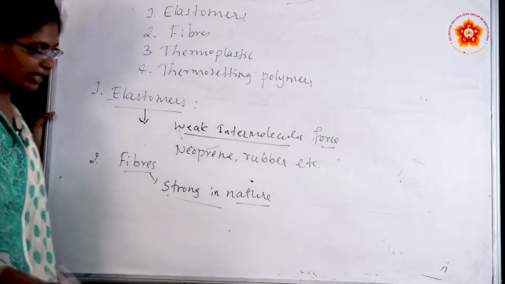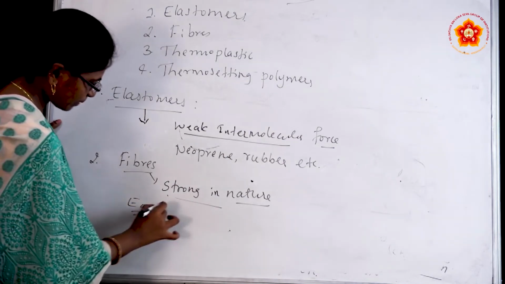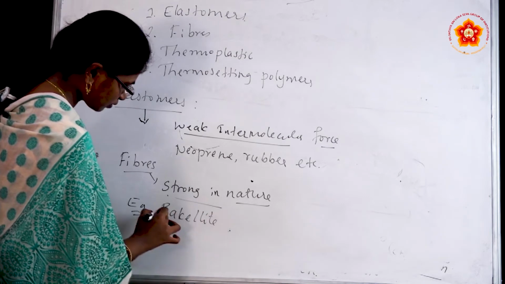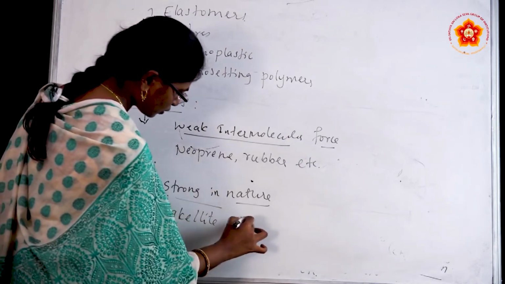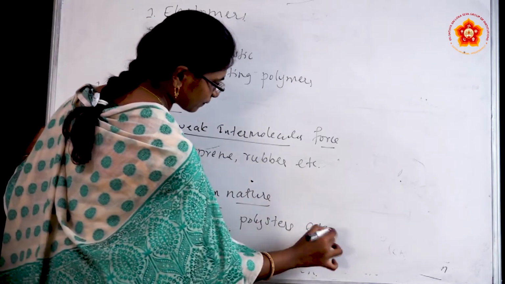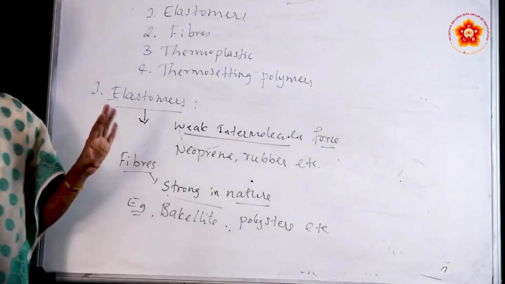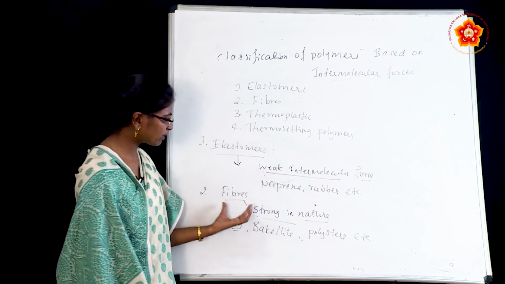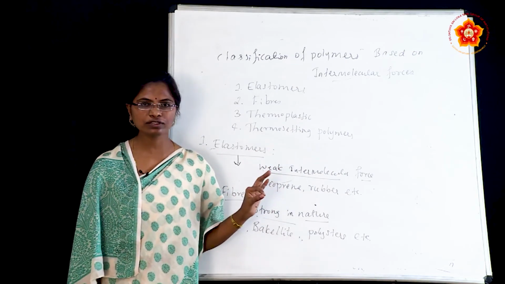You can give the example here, for example, polyesters, etc. So remember, in elastomers weak intermolecular force is present and in fibers strong intermolecular force is present.